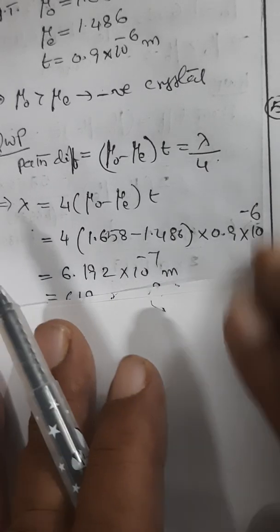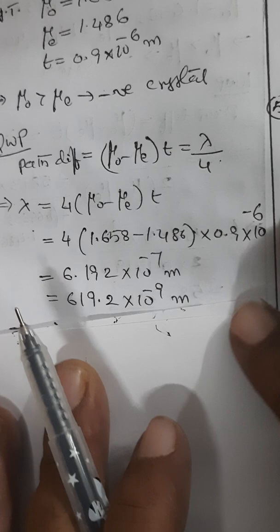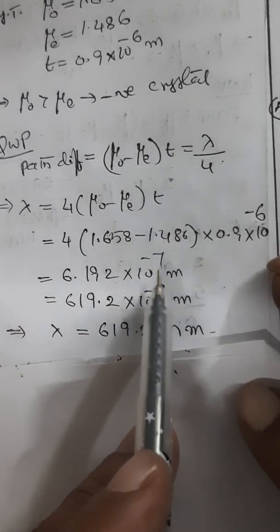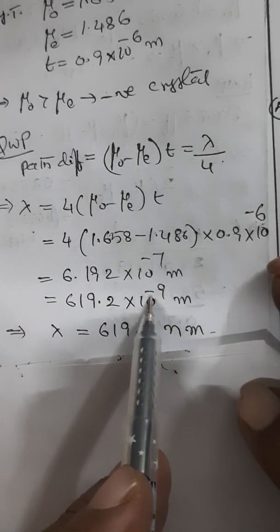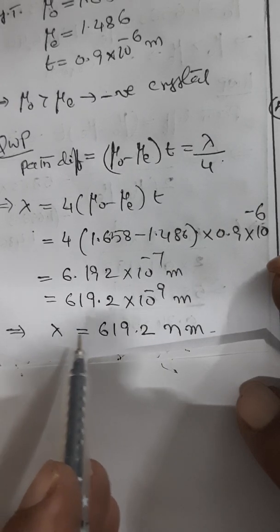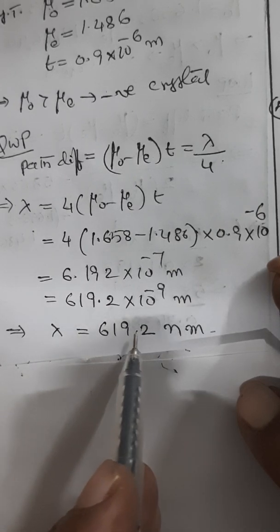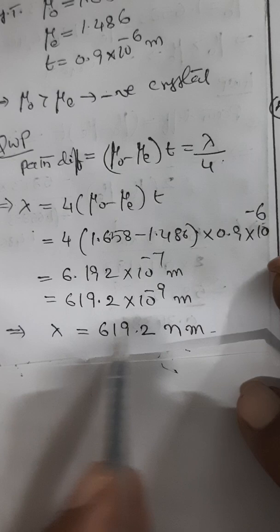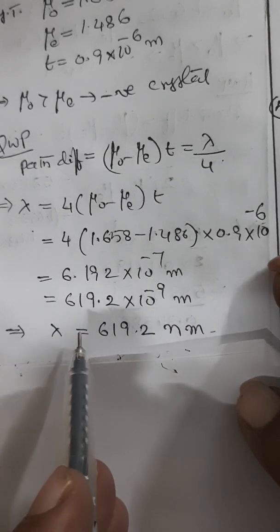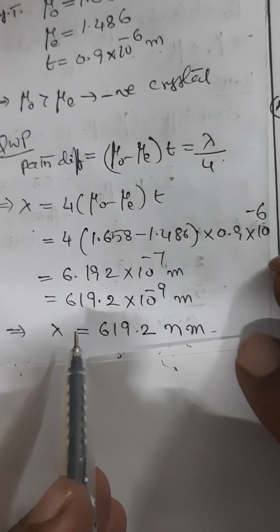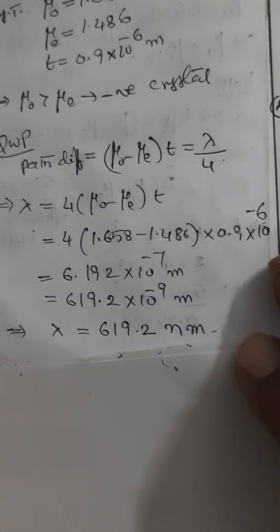You can put it as in nanometers also. Absolutely no problem. You can convert that into 10 power minus 9 meters. That is nothing but lambda is found to be 619.2 nanometers. This is the wavelength for quarter wave plate. Let us see how it will vary for half wave plate.